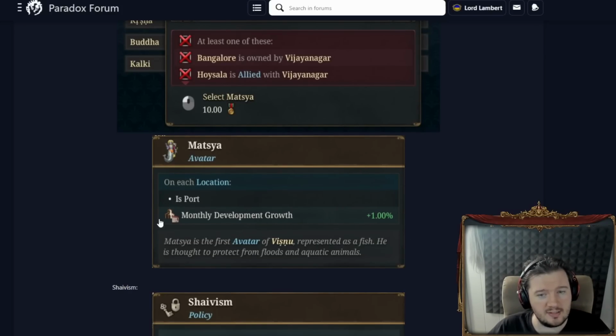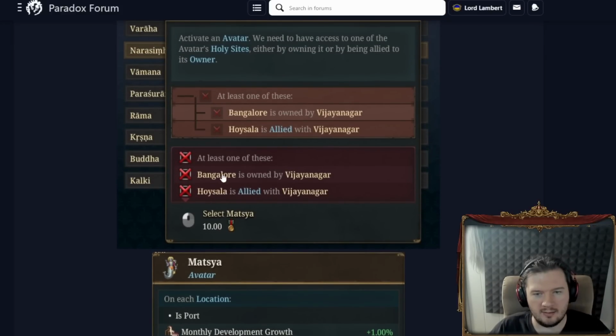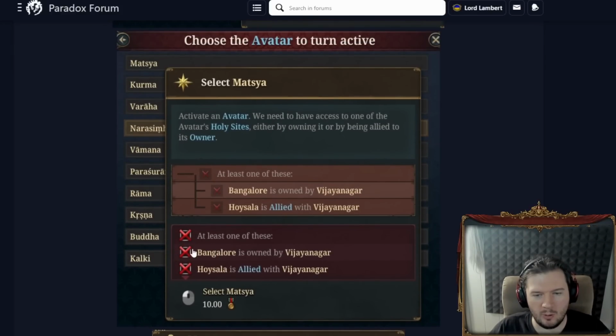This is amazing. This is absolutely critical. This is huge. That monthly development growth is a massive multiplier, because higher development means you can have more pops. You get more pop growth, more pop capacity. It is more food, right? Every 1% development in a location gives 1% extra food output. So huge, huge modifiers. Matsya, it's already on the top of my list. So yeah, definitely figure out where Bangalore is and own it, or ally with Hoysala.